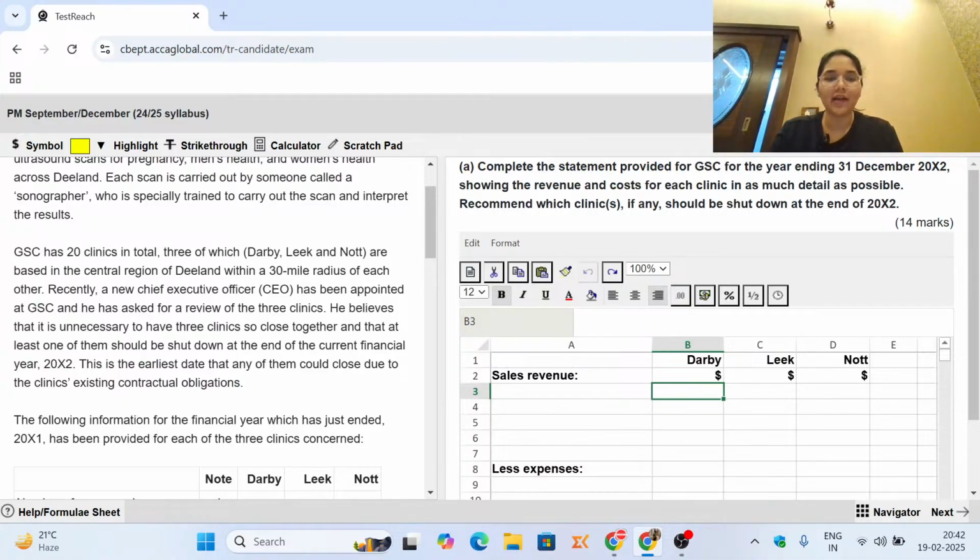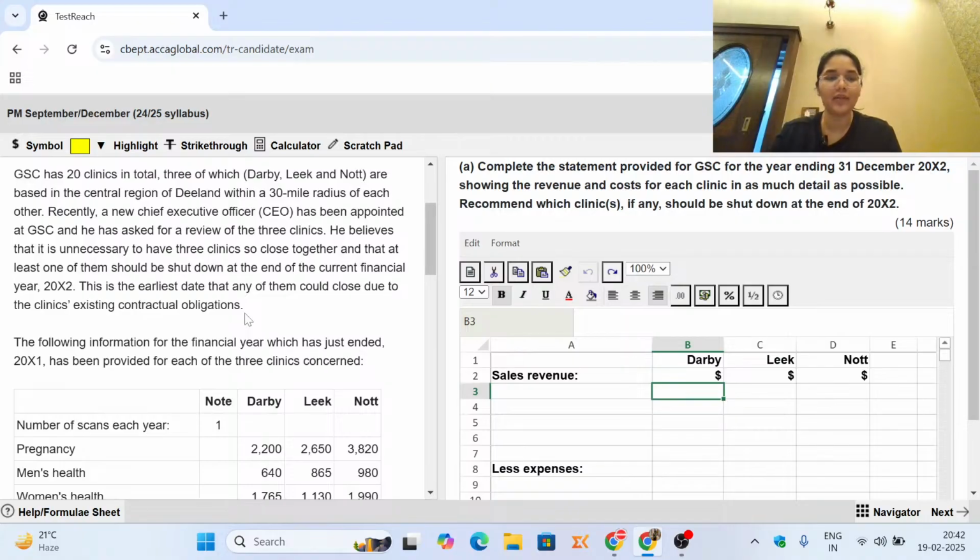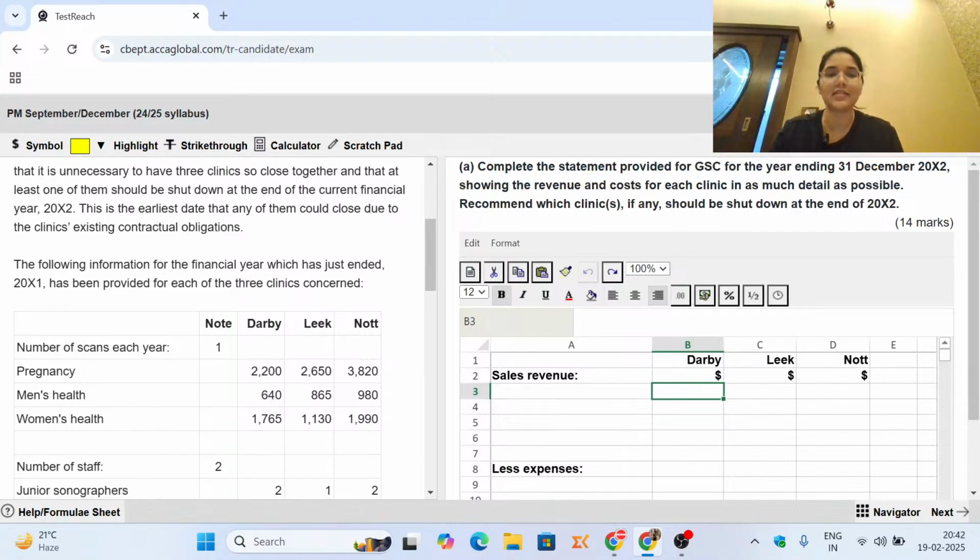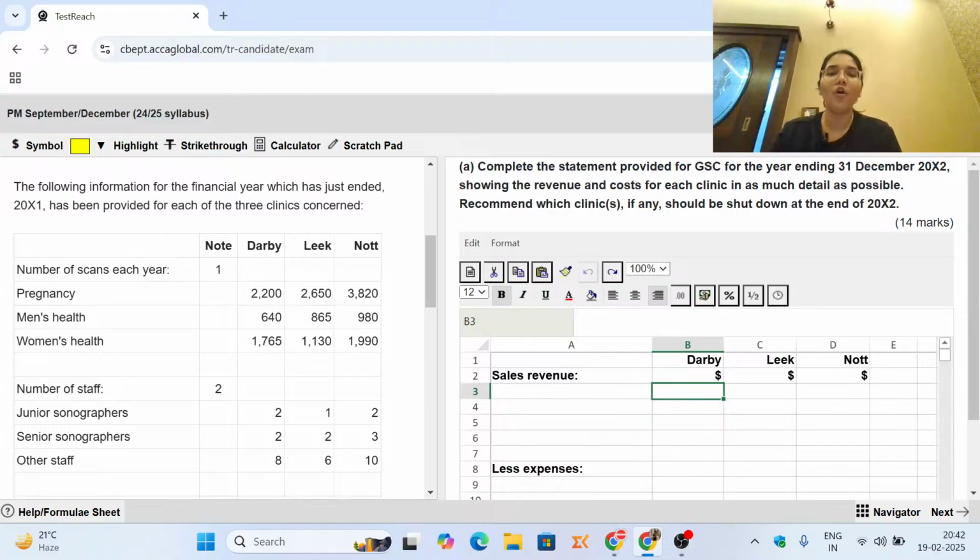Recently, a new Chief Executive Officer (CEO) has been appointed at GSC, and he has asked for a review of the 3 clinics. He believes it is unnecessary to have 3 clinics so close together, and that at least one of them should be shut down at the end of the current financial year, 20x2. This is the earliest date any of them could close due to the clinics' existing contractual obligations. The following information has just been prepared for the financial year ended 20x1 for the 3 clinics concerned.